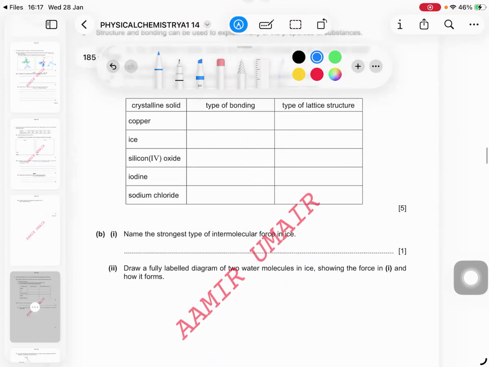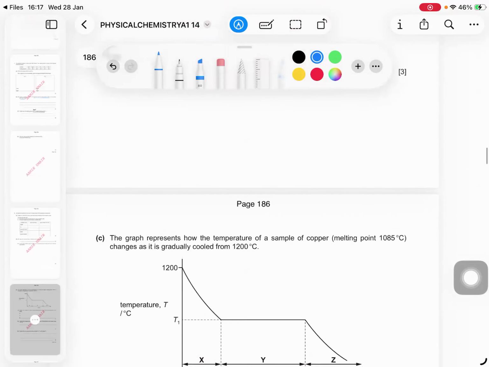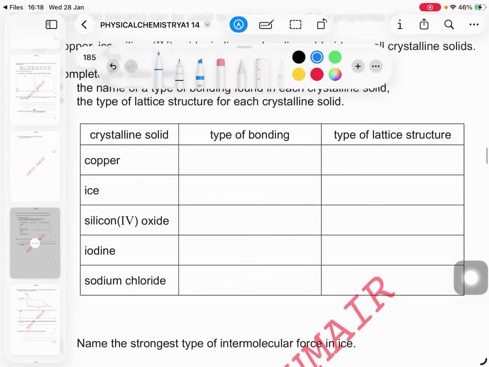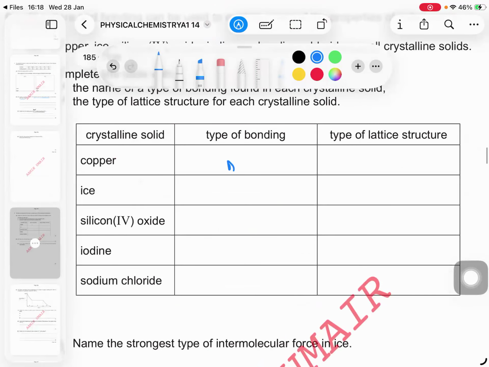Okay, now look at this. Copper. What is the type of bonding? Metallic. And the type of structure for ice? Covalent. Lattice. Silicon dioxide. Lattice. Macromolecular structure. Iodine. Covalent. Sodium chloride.